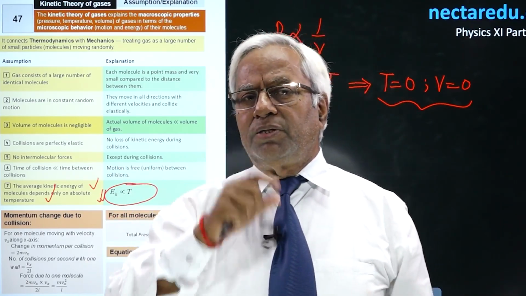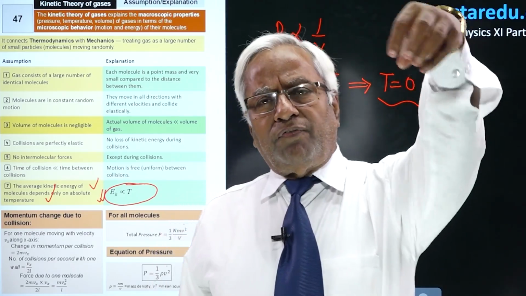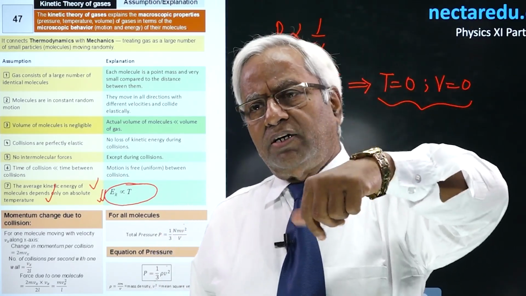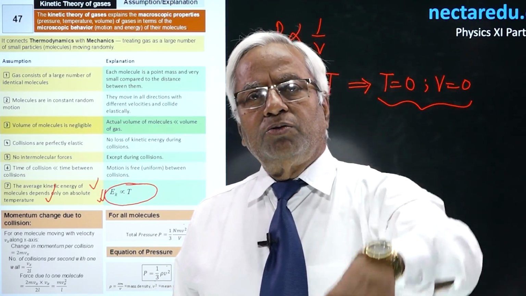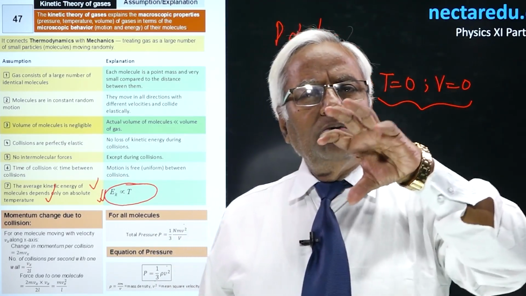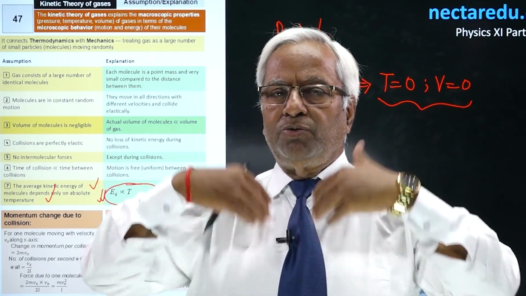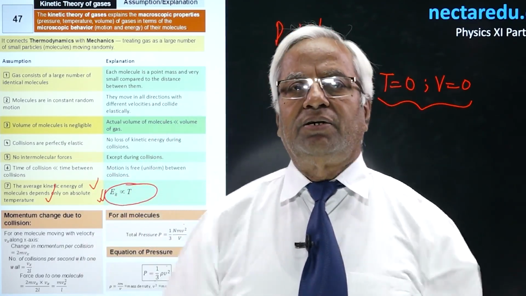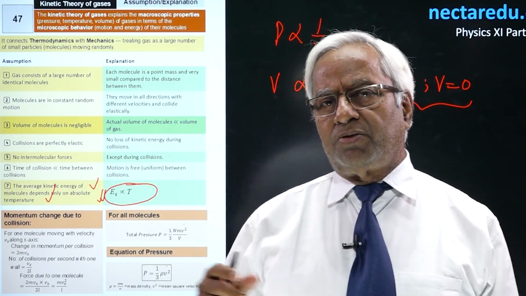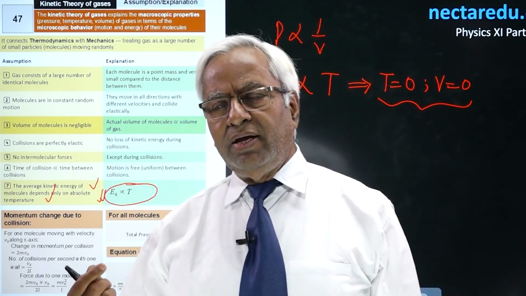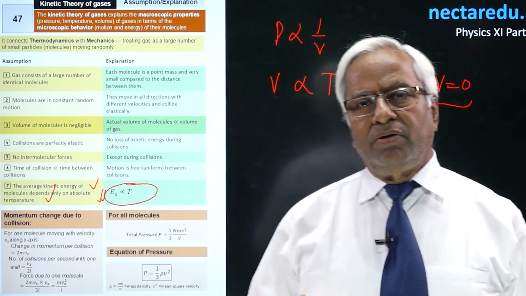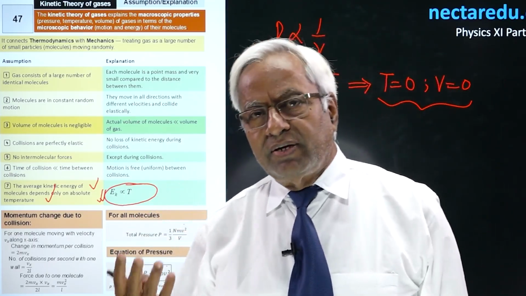It is not the case with a liquid. You drop a few drops of water in a tank, they will go to the bottom. You allow a very small quantity of gas in a big container, it is going to spread throughout the container. The explanation is that there is no intermolecular force and no effect of gravity.